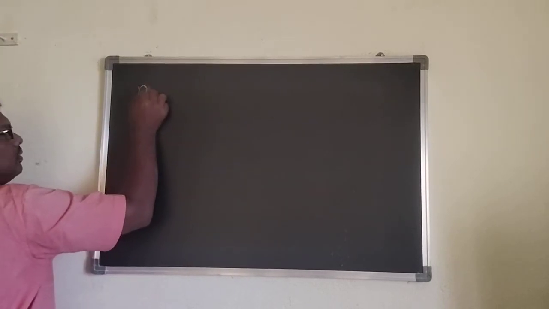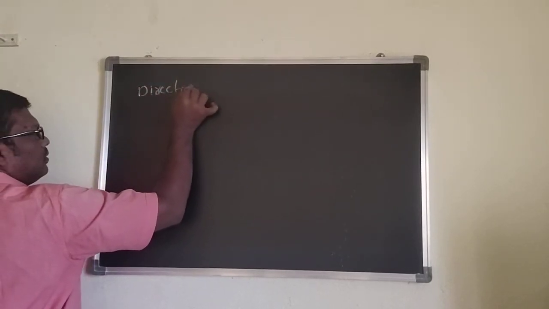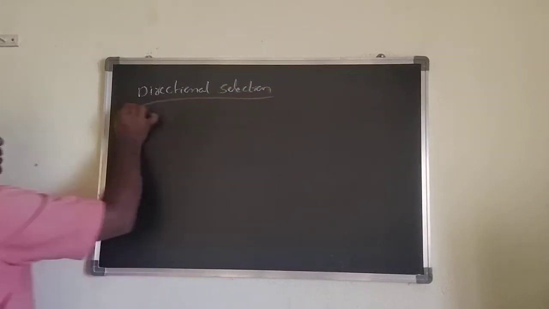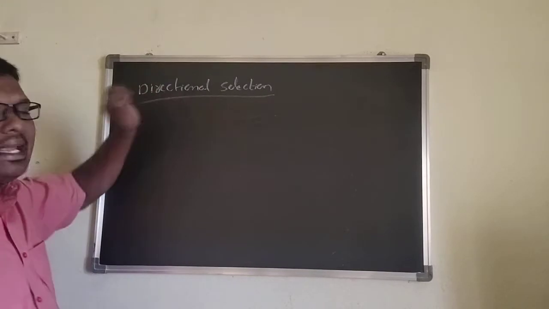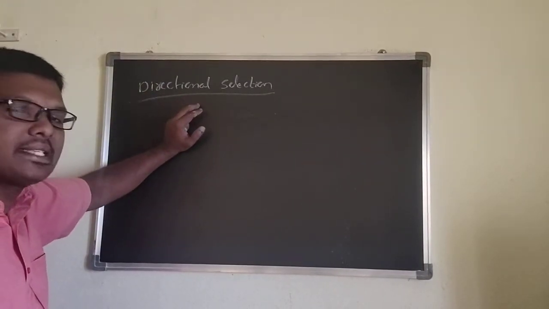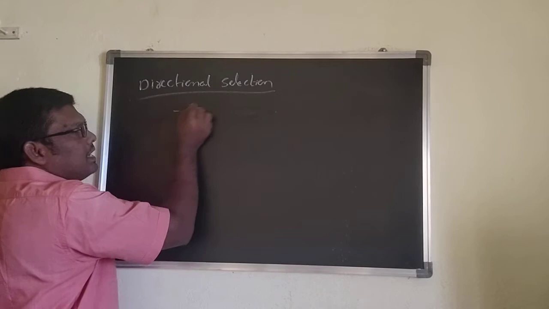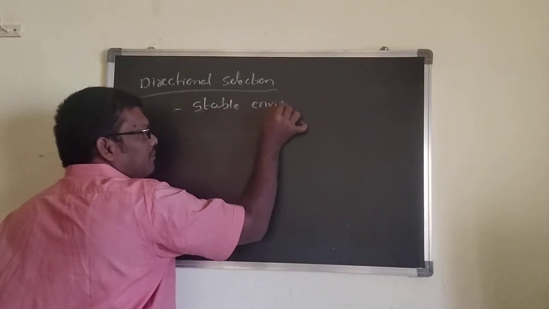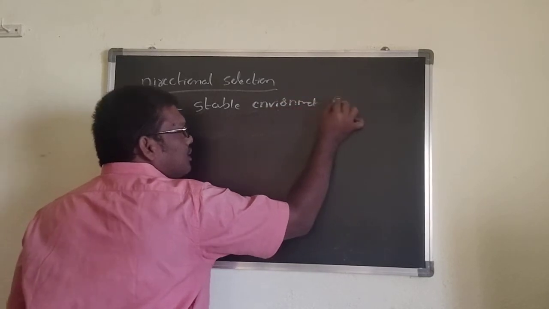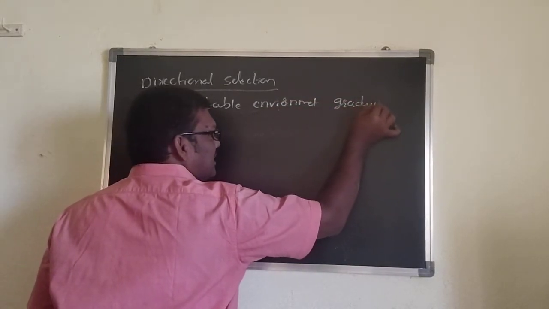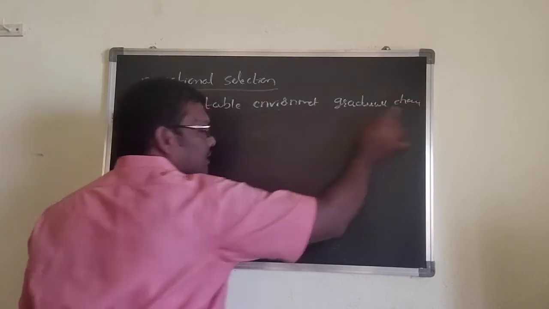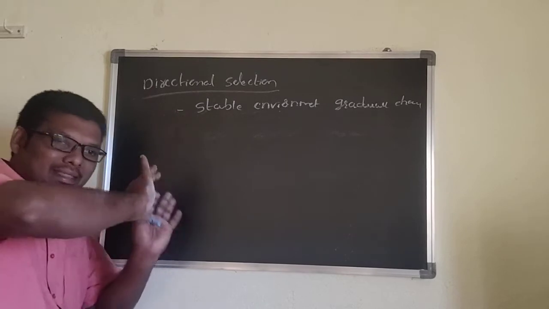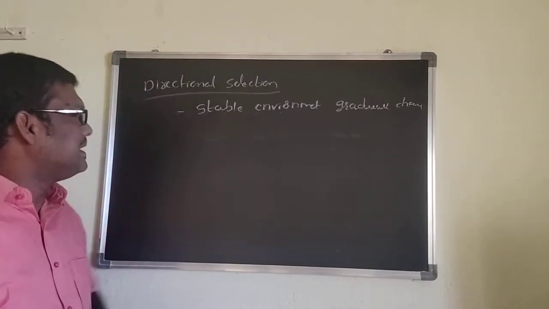Now directional selection. Where can directional selection be seen? When, in a stable environment, gradual changes take place. Gradual changes. If you observe stabilizing selection, it is a stable environment, but here the stable environment gradually changes.